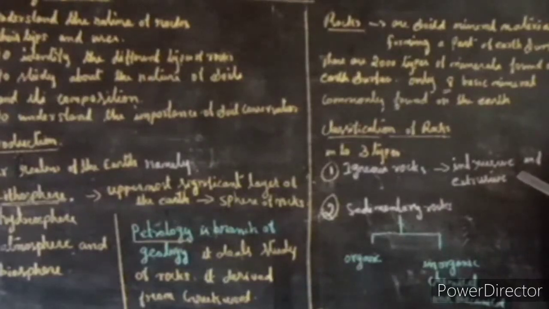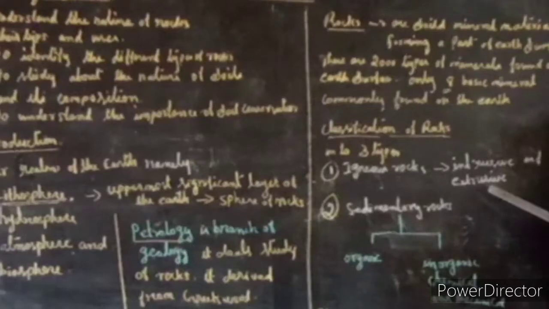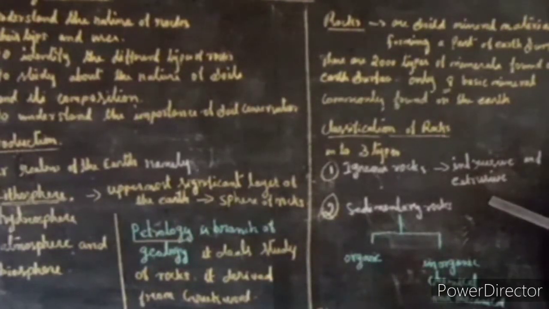Lava is a fiery red molten magma that comes out from the interior of the earth, and after reaching the earth's surface, it solidifies into rocks. It is known as extrusive igneous rock. Example: basalt. These are found in the western part of peninsular India, an example of this type of rock.